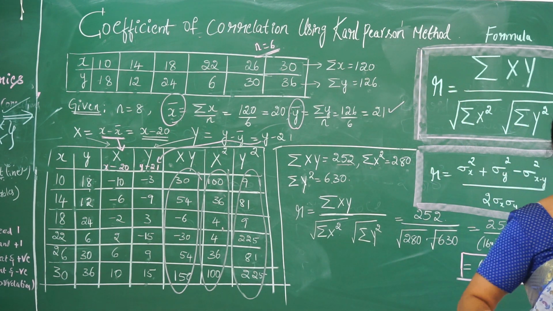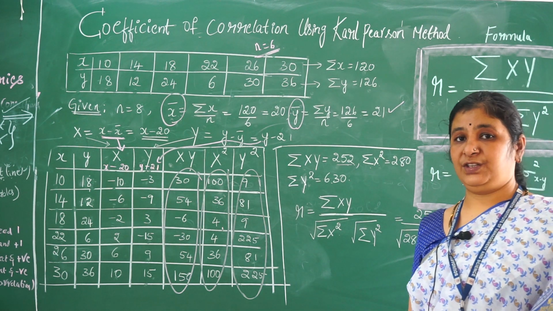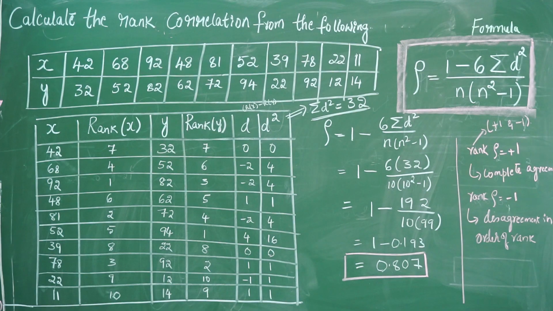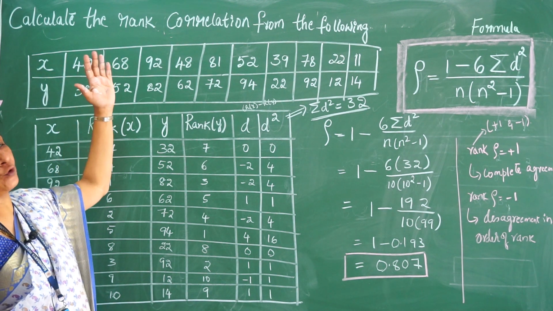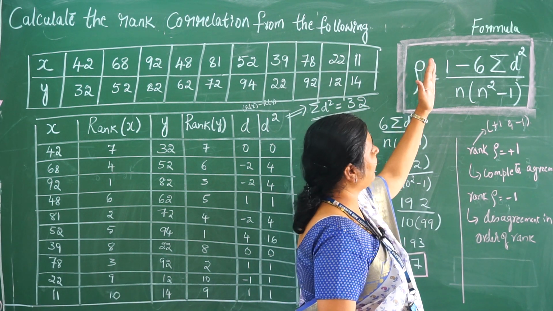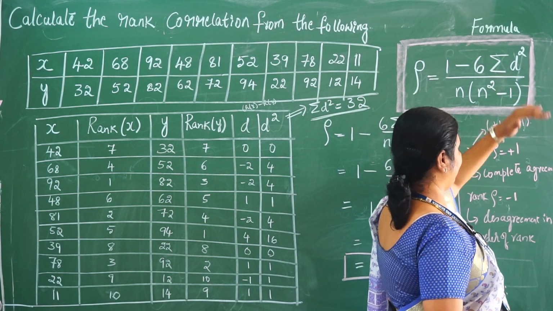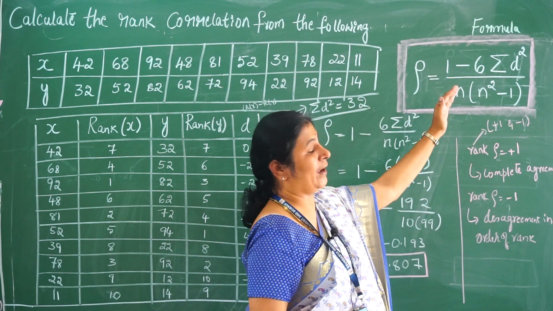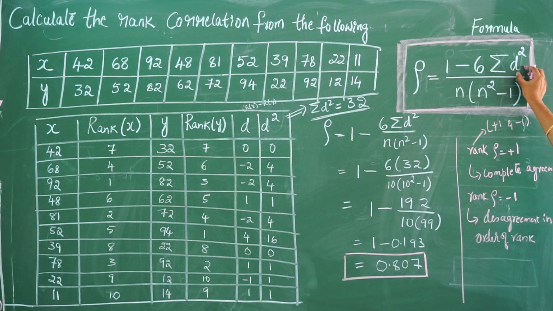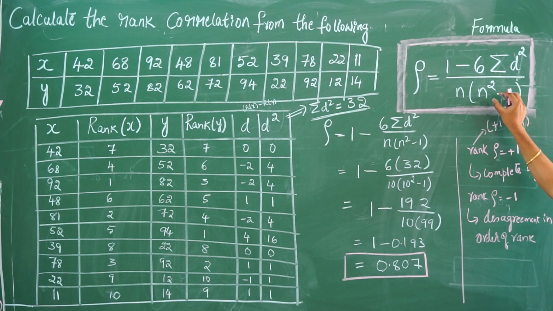Thank you. Now let's move on to the next one, which is rank correlation. So when I consider rank correlation, the formula is 1 minus 6 sigma d square divided by n into n square minus 1, where d refers to the difference between the ranks of the two bivariate variables and n stands for the number of terms in the series.